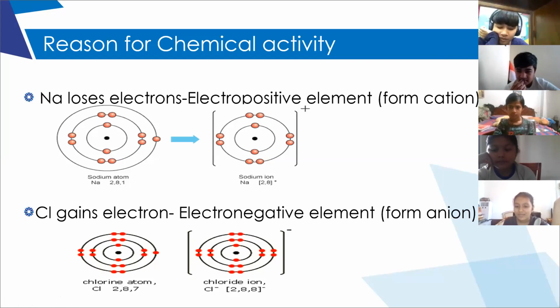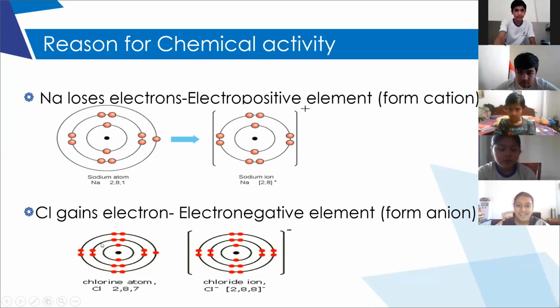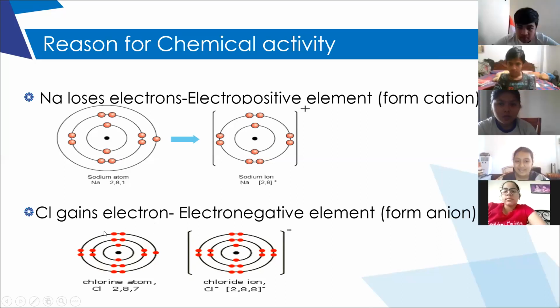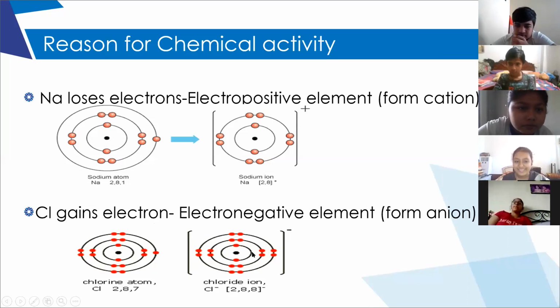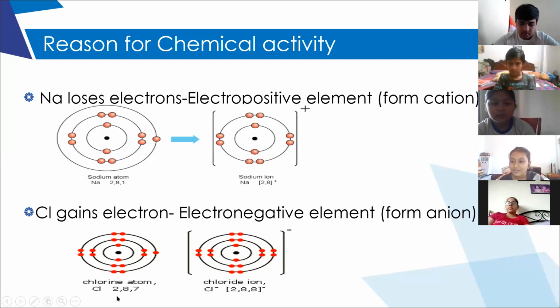Very good. You can see the slide and answer, right? The answer is already on the slide. See the next one: chlorine gains electrons, therefore it is an electronegative element. Atomic number is 17, so 2, 8, 7. So it tends to gain 1 electron. So it forms a Cl-1 ion.